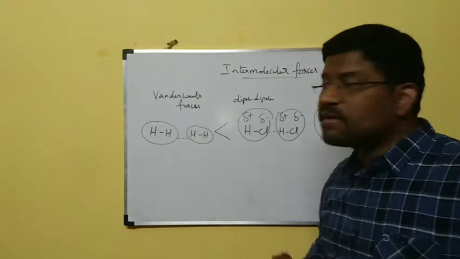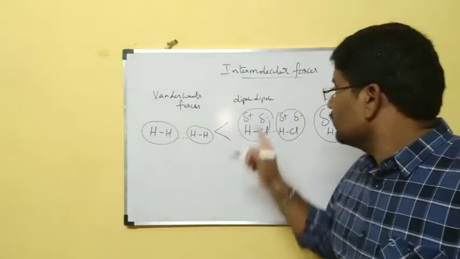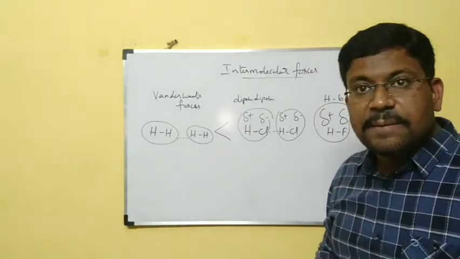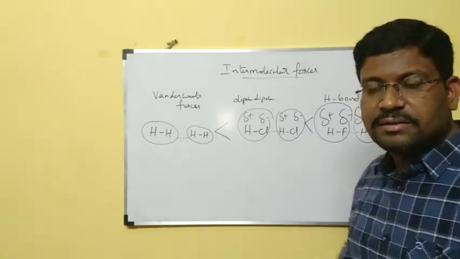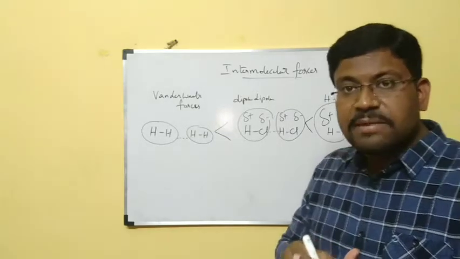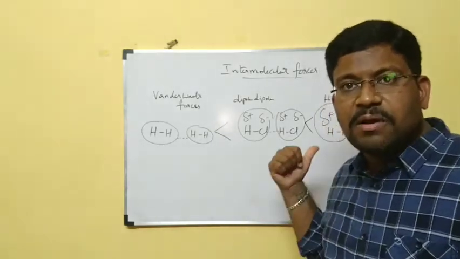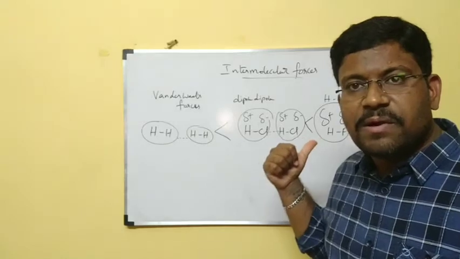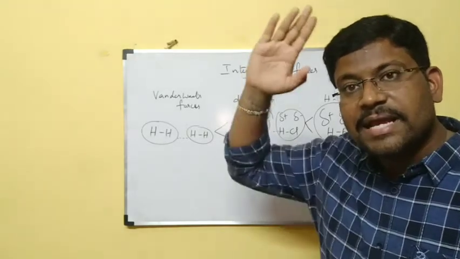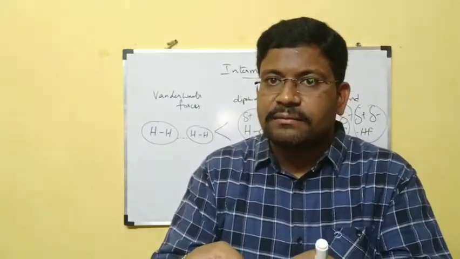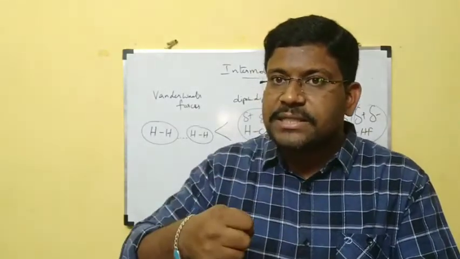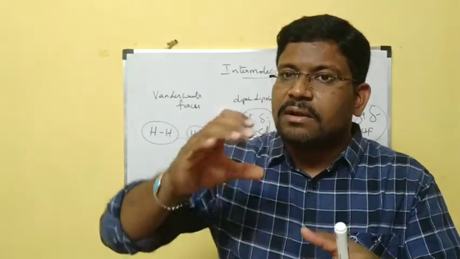Van der Waals forces are weaker than dipole-dipole attractions. Dipole-dipole attractions are weaker than hydrogen bonds. This is the order. So if you see any molecule that contains hydrogen bonds, generally those hydrogen bonded molecules have high melting and boiling points, because if attractions are strong, we need high temperature to convert them from liquid to